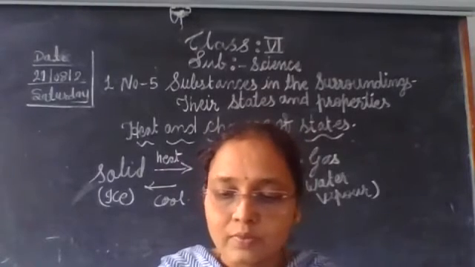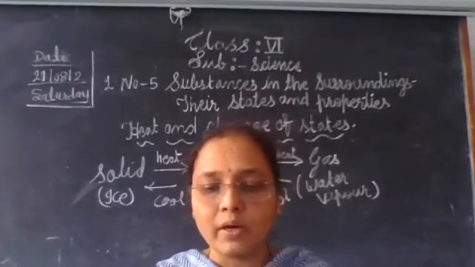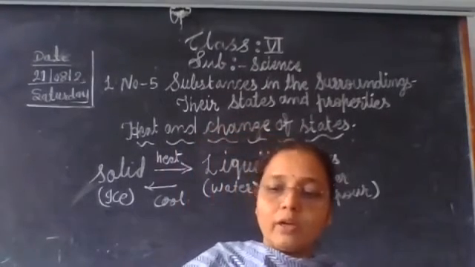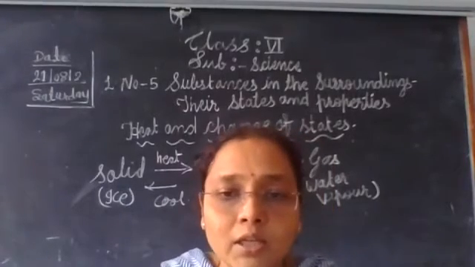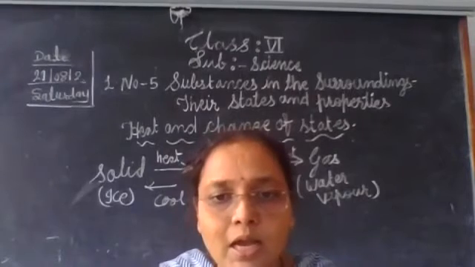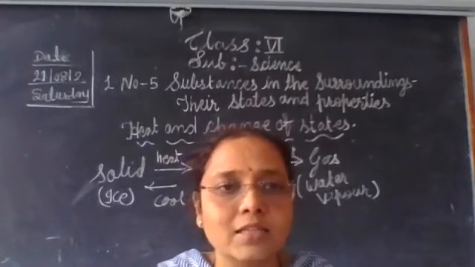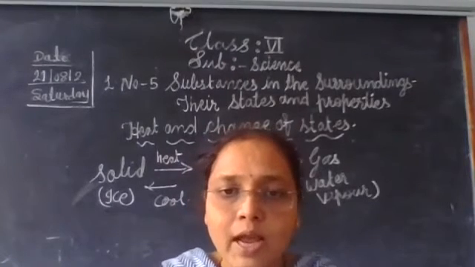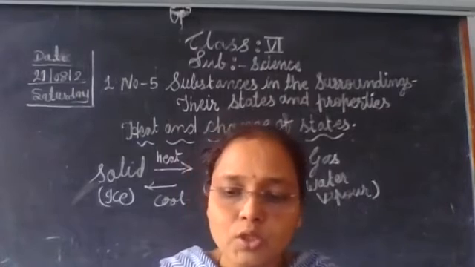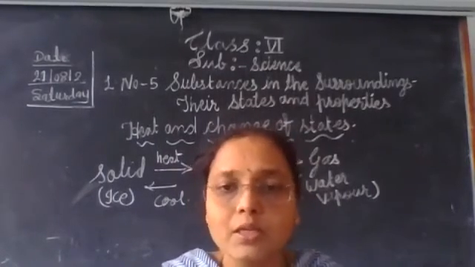So this is your change of state. One thing to remember: on heating, the solid changes into liquid, and again on heating, the liquid changes into gas. Reverse to that, on cooling, the gas is converted to liquid, and on cooling, the liquid is converted into solid. So this is the best example of change of state.